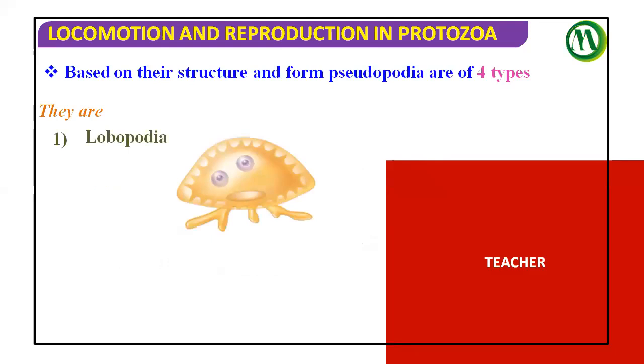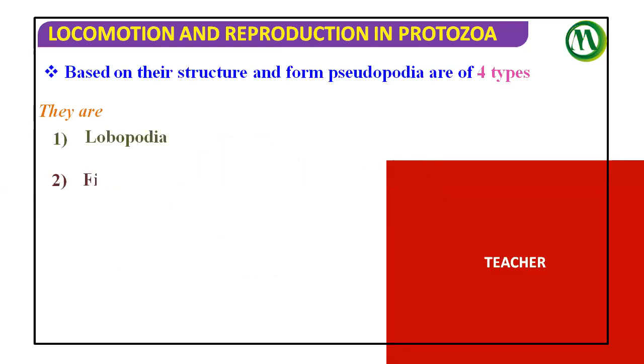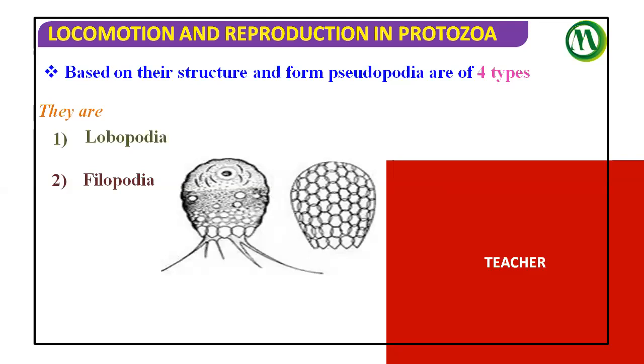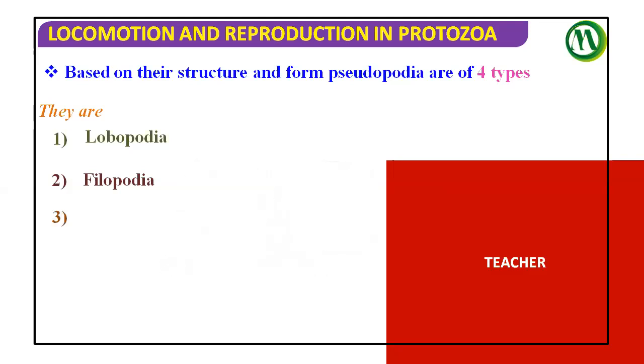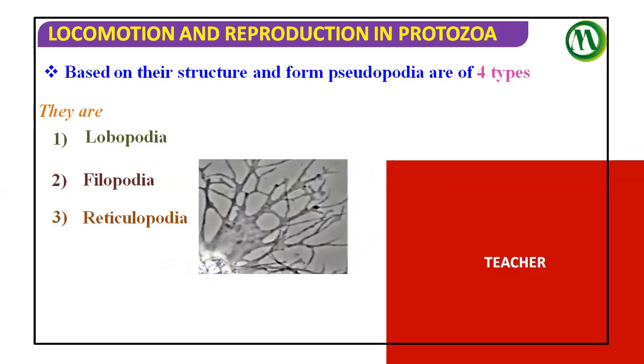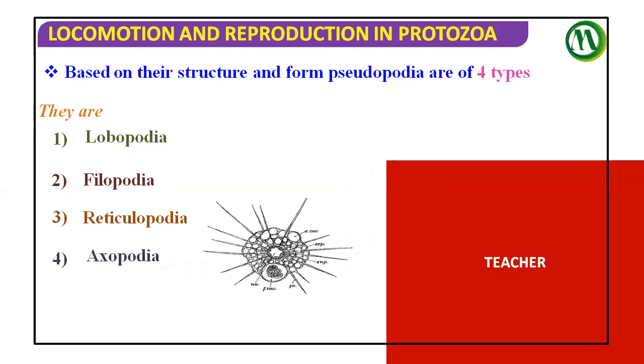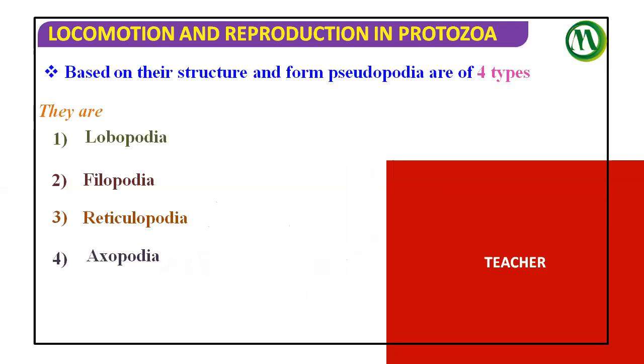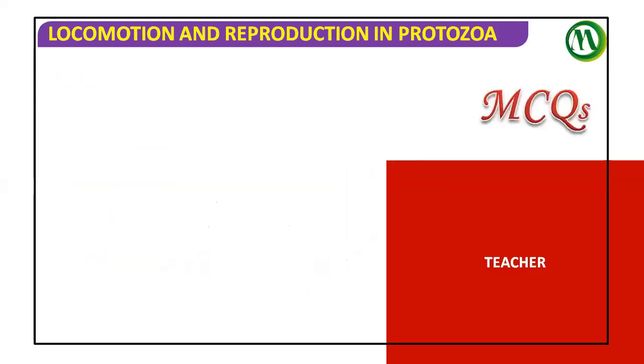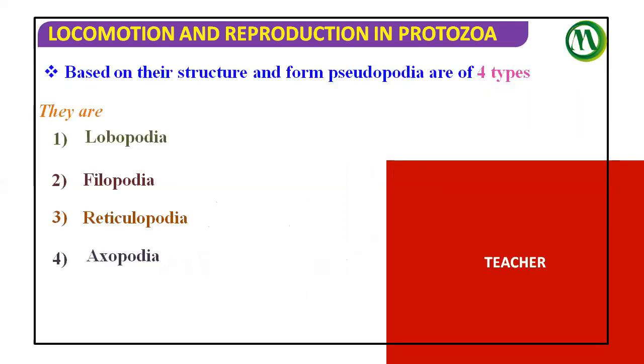Example for lobopodia: Amoeba proteus as well as Entamoeba histolytica. Then filopodia: Euglypha and Lecythium. This is the Euglypha. Then reticulopodia: Elphidium and Globigerina. Then axopodia: Actinophrys and Actinosphaerium. And these are all the examples here. We need to learn a little bit more.